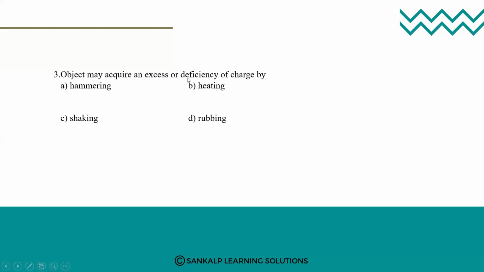An object may acquire an excess or deficiency of charge by. Suppose you have an object, and you rub it with another body, or you do the induction method or the conduction method. That object will acquire either more charge or less charge. With what process? Hammering, heating, shaking, or rubbing. In the explanation itself you got the answer. Option D is the correct answer.